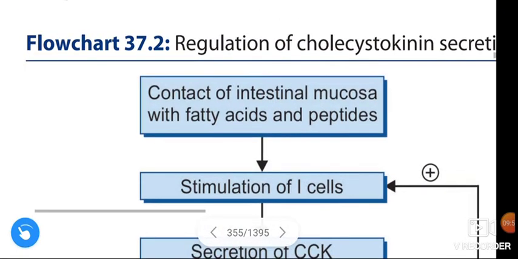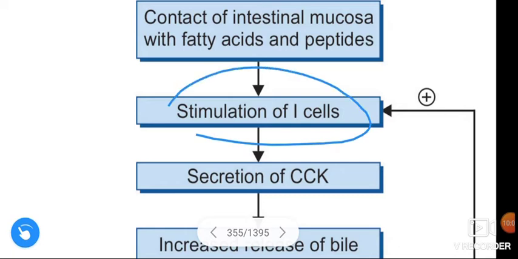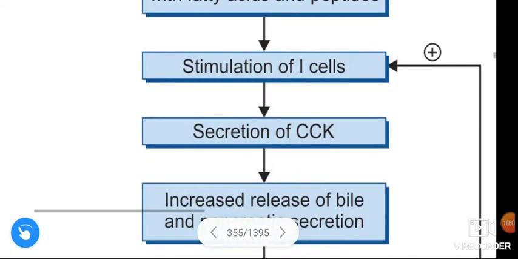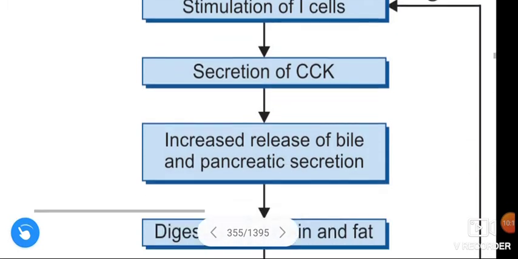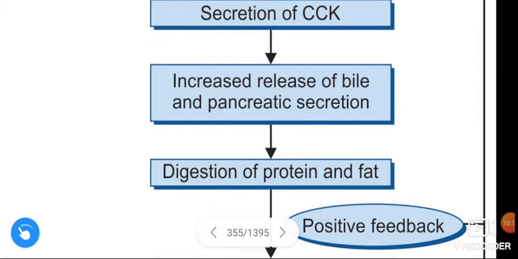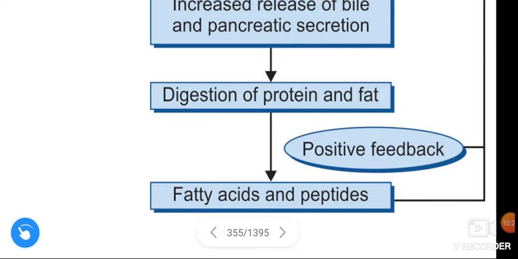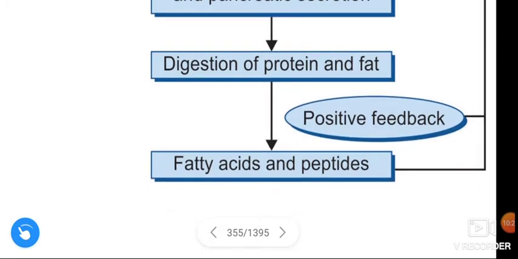See once again. The contact of intestinal mucosa with fatty acids and peptides causes stimulation of the I cells. These stimulated I cells secrete cholecystokinin, and this causes increased release of bile and pancreatic secretion. This causes the digestion of protein and fat and leads to formation of fatty acids and peptides.